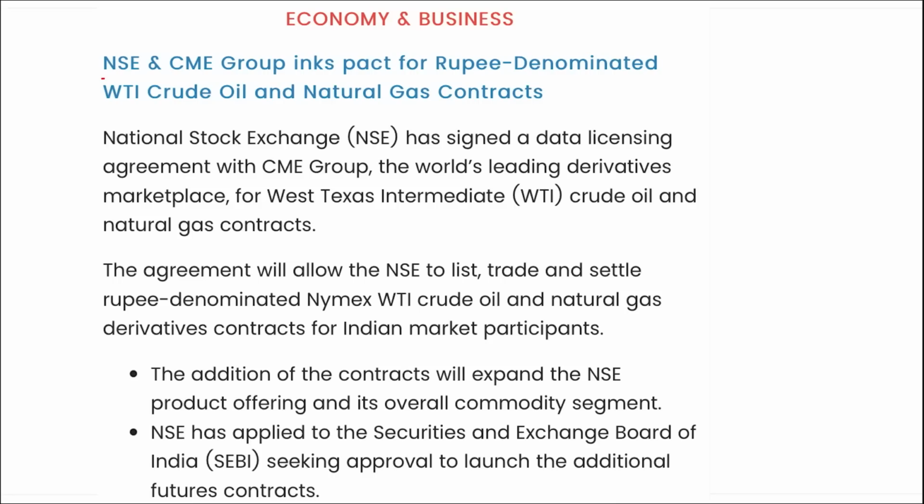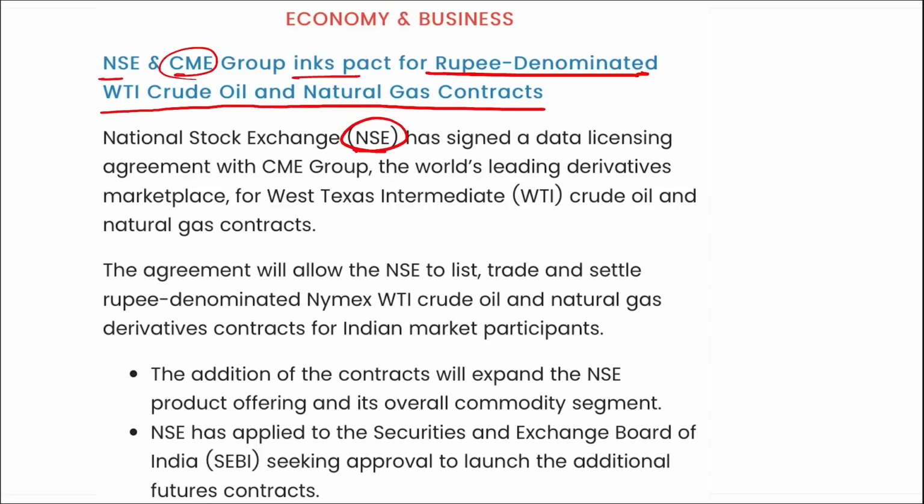Next is your NSE and CME Group have signed a pact for rupee denominated WTI crude oil and natural gas contracts. Here remember, it is NSE that has signed a data licensing agreement with CME Group, the world's leading derivatives marketplace for West Texas Intermediate crude oil and natural gas contracts. So in simple language, NSE has signed a data license agreement with CME Group, and it is for the WTI crude oil and natural gas contract.